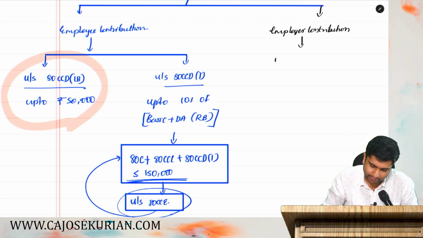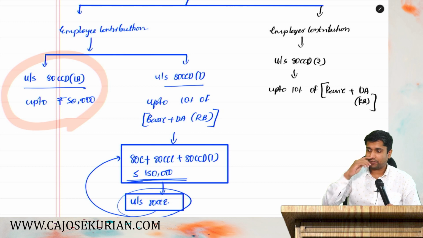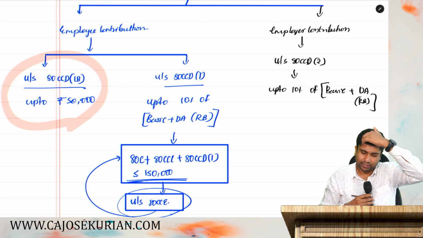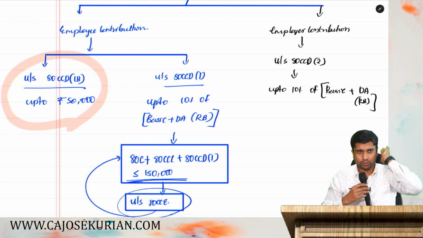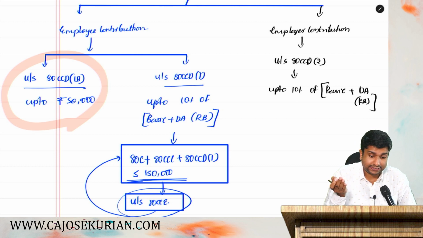So what does the department say? Under section 80 CCD subsection 2, up to 10% of basic plus DA, which forms part of retirement benefit, shall be the deduction. I hope that is clear. This is how you claim deduction under Chapter 6A, 80 CCD. You have to split it into employer contribution and employee contribution.